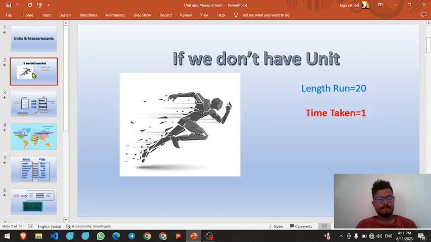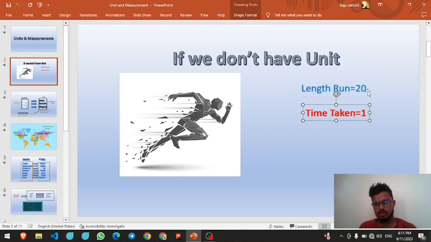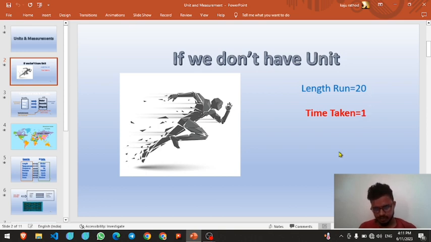So, first of all, what happens if we don't have units or measurements? If someone is in a race and is running faster and faster, and there is no unit, like if this person is running a length of 20 with no unit for this, what happens? We can't understand it without the measurement.